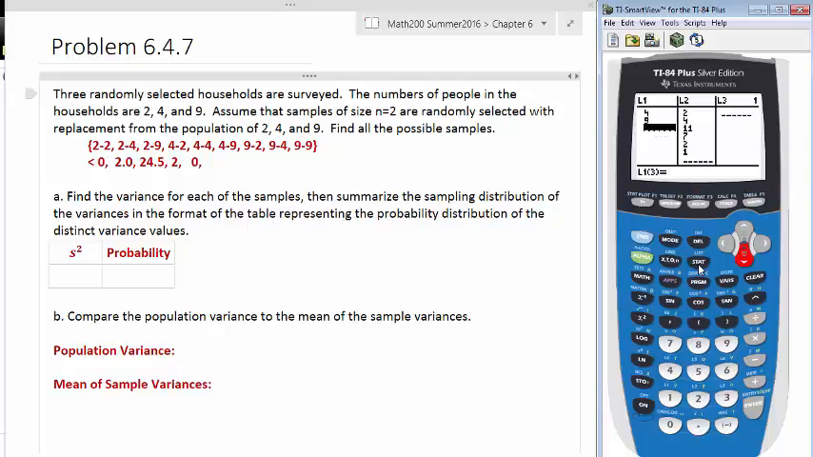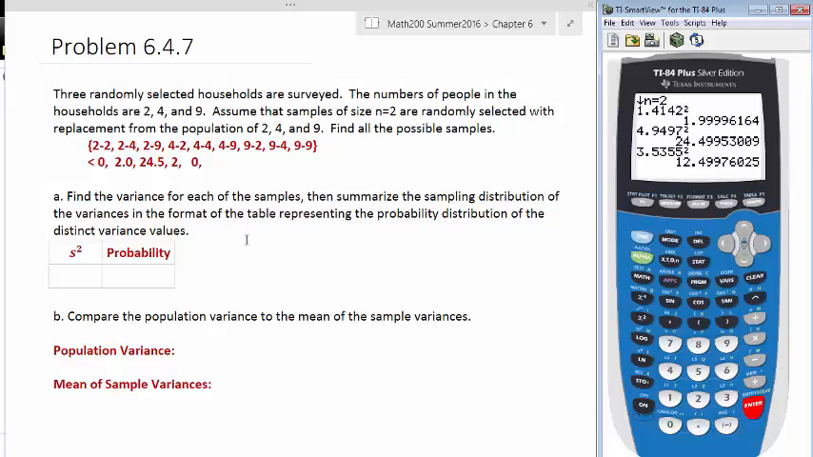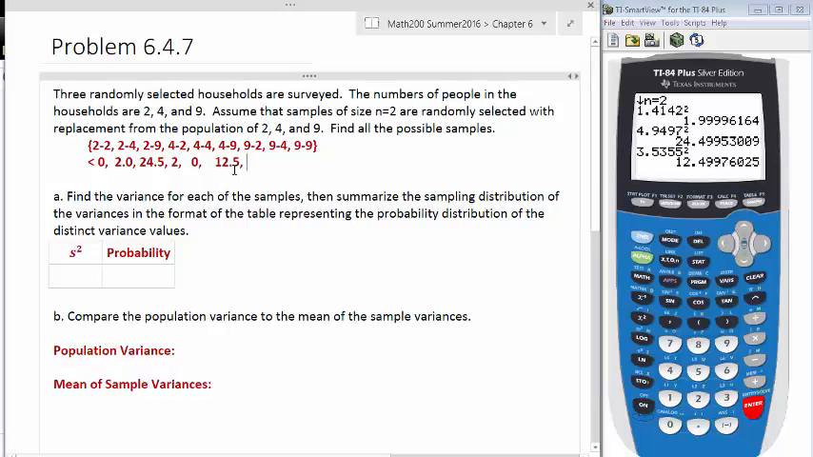The second number will be 9, and let's find the 1 var stats for that. So this is 3.5355. Let's go with 3.5355, and then let's square that. And then I get 12.499. Let's go with 12.5 for that one. The 9 and 2 is the same as the 2 and the 9, so that's 24.5. We got a 9, 4 again, which is the same as 4, 9, which is 12.5. And 9, 9, since they're both the same number, it's going to have a standard deviation of 0.